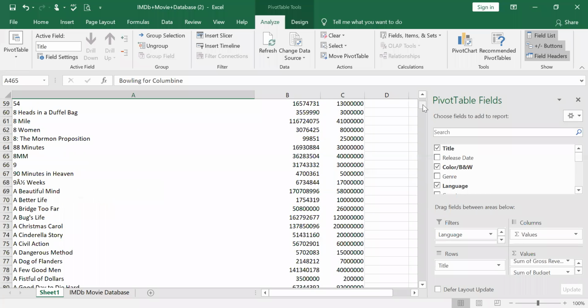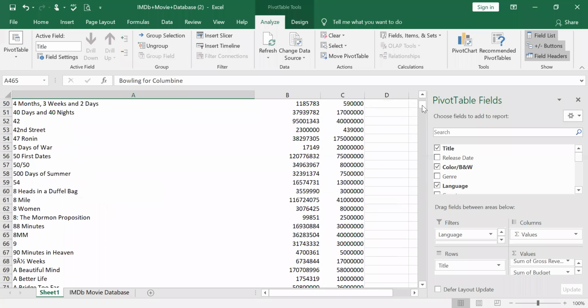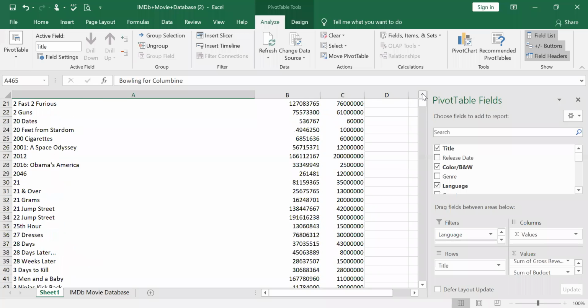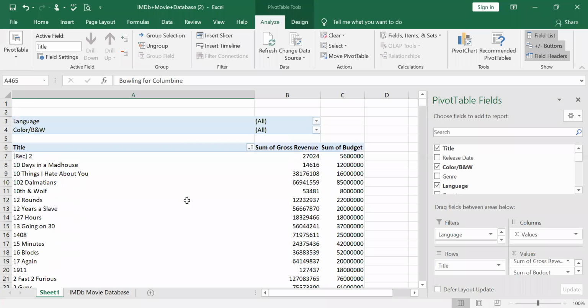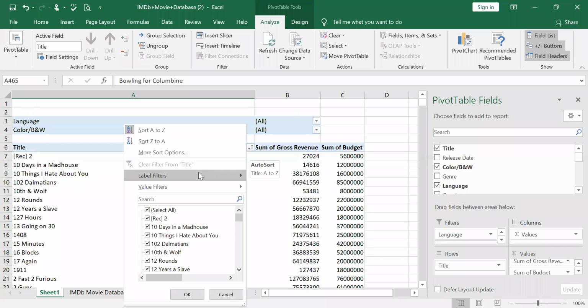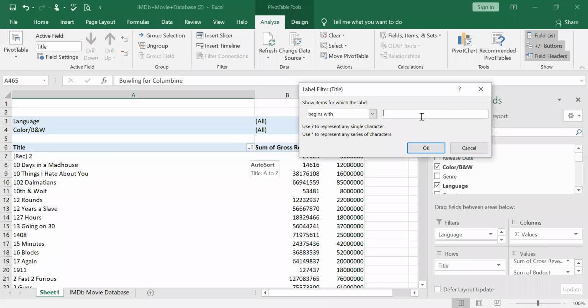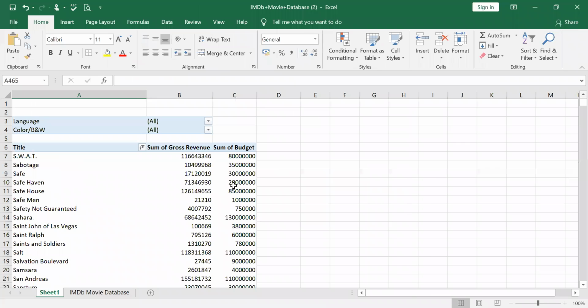Why do I have to complicate? I'll just go by filtering itself. Just give a label filter, I want "begins with" yes. Give okay, and here I just want to group.